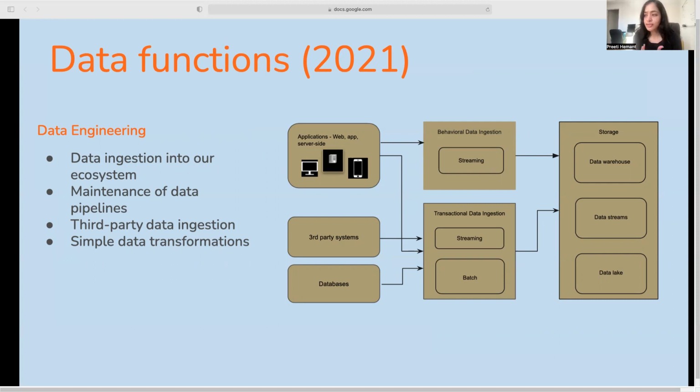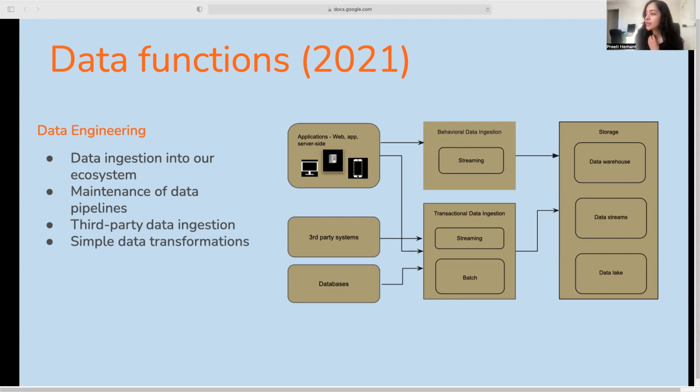So what did this data look like? We had data from our applications, so web or mobile. We had some third-party data sources, and we also had some internal databases. All of this data made its way into a storage system, either through batch processing or through streams. Batch processing would be data that is being ingested at a regular cadence, whereas streaming could be near real-time data that is being ingested into your system.